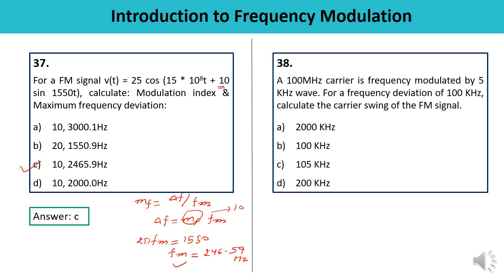Question number 38. A 100 megahertz carrier is frequency modulated by 5 kilohertz wave. The frequency deviation is 100 hertz and you have to calculate the carrier swing in the signal. So carrier swing, that is equal to 2 times delta F. The value of delta F is 100 kilohertz. Frequency deviation is given as 100 kilohertz. So this is 200 kilohertz, means the answer is D, the correct answer.